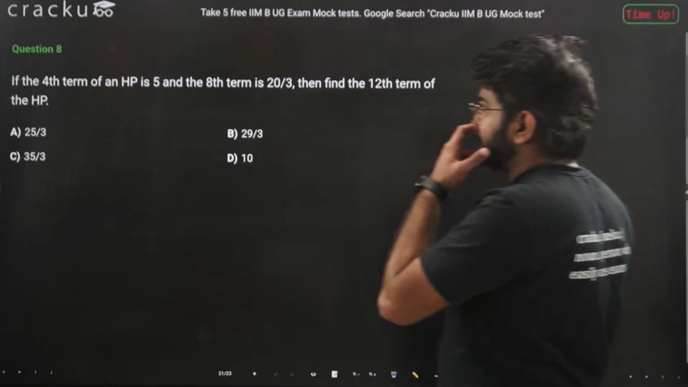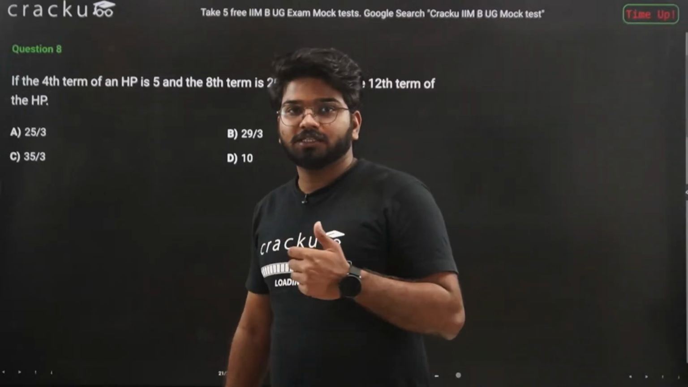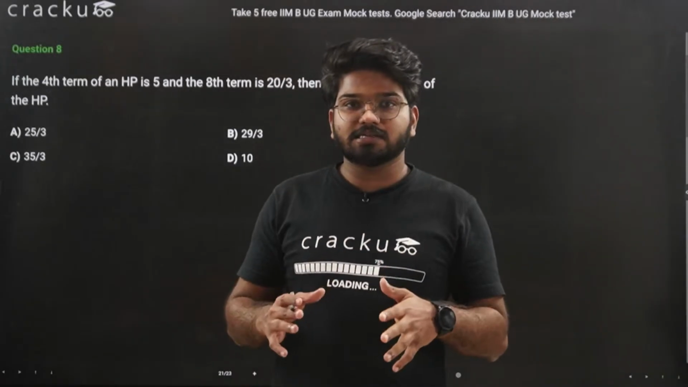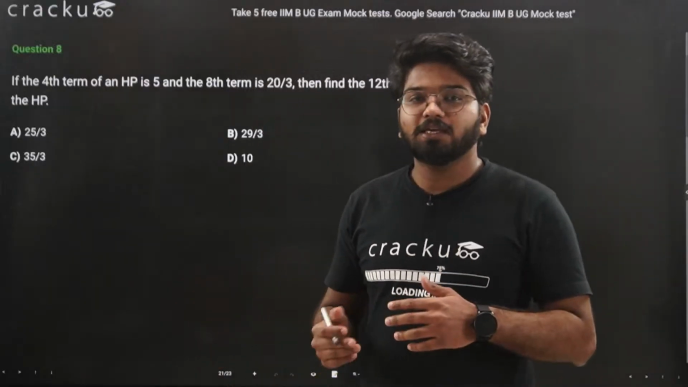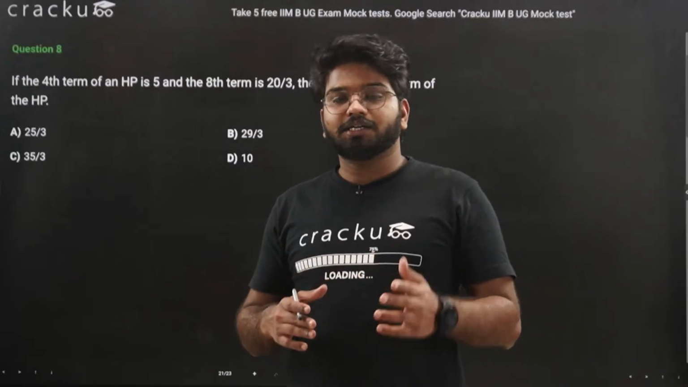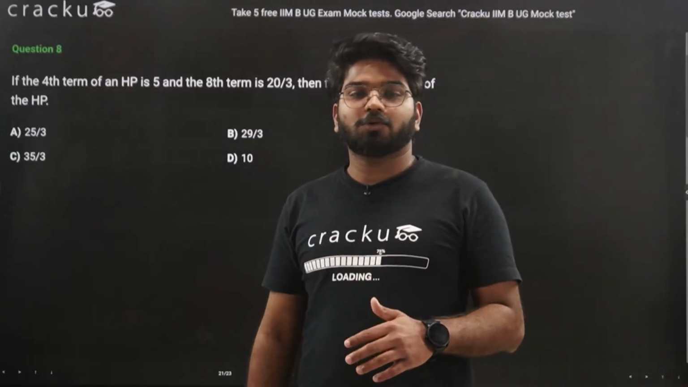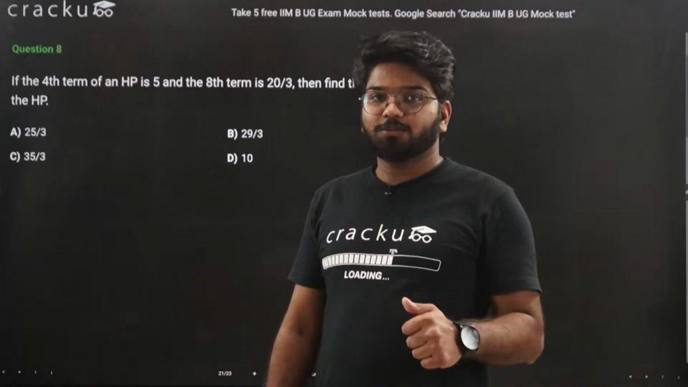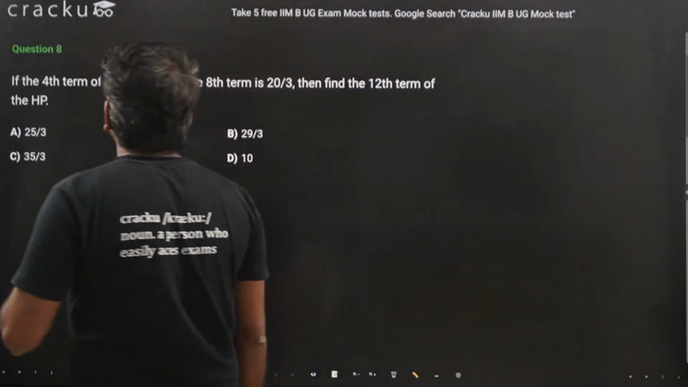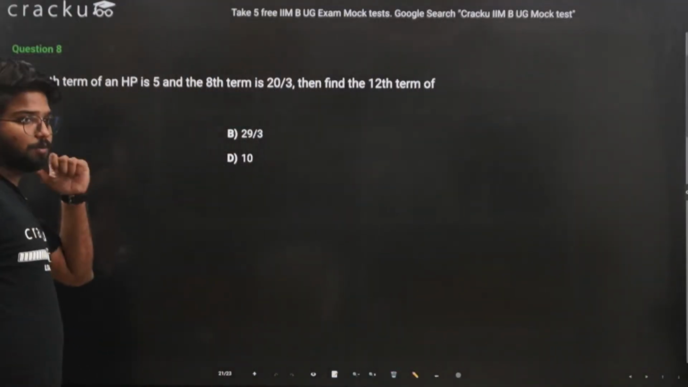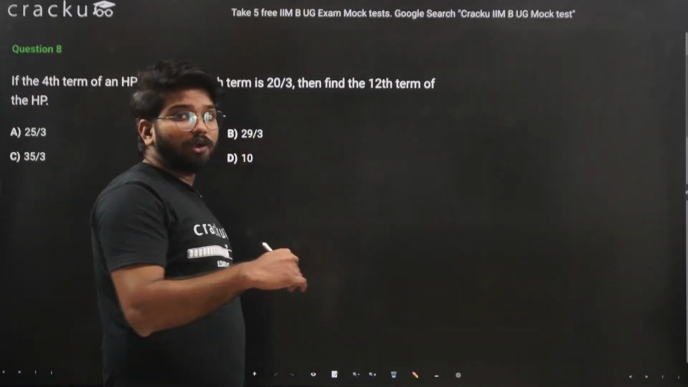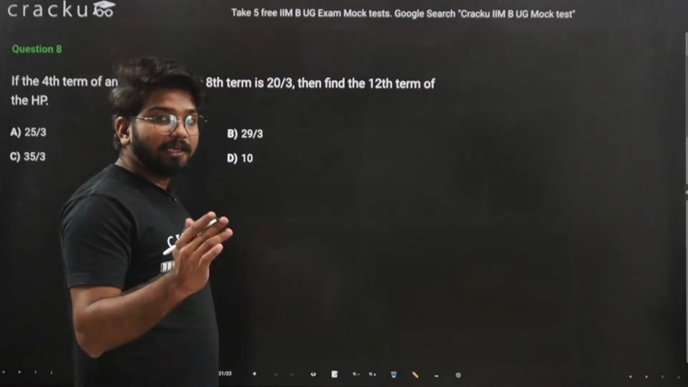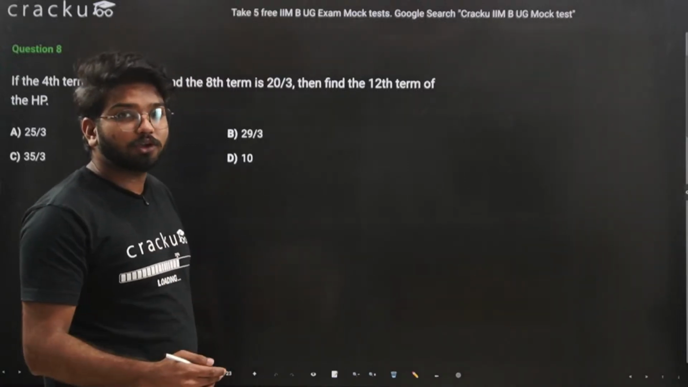It is based on harmonic progression. As we discussed in the beginning, harmonic progression is nothing but if there is an AP, you just change the terms of the AP to their reciprocals, and it will become a harmonic progression. Here we have said that the fourth term of a harmonic progression is 5. Then the fourth term of the arithmetic progression will be what?